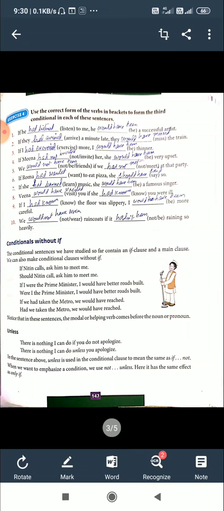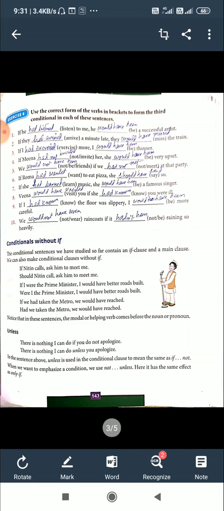Now another important transformation: unless. The meaning is if not. That is a usage to expect for the exams. Unless, meaning if not. There is nothing I can do if you do not apologize. We can use it this way: There is nothing I can do unless you apologize. When we use unless, you have to take the not out. Be very careful. You should not use not after unless.